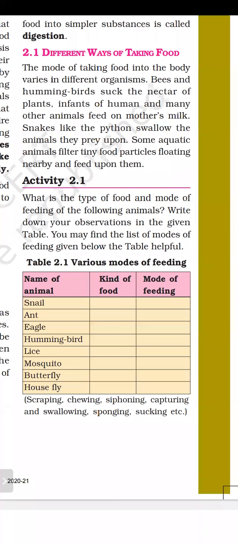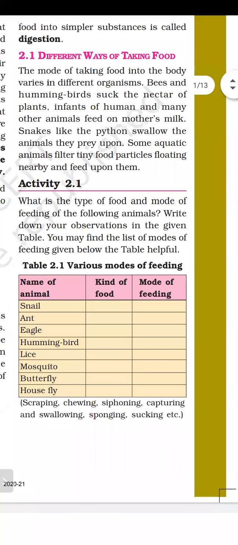So let's take an example: bees and hummingbirds suck the nectar of plants. Bees means honeybees. What is nectar? The sweet smelling substance in the flower is called nectar. And the honeybees and the hummingbirds suck that nectar.